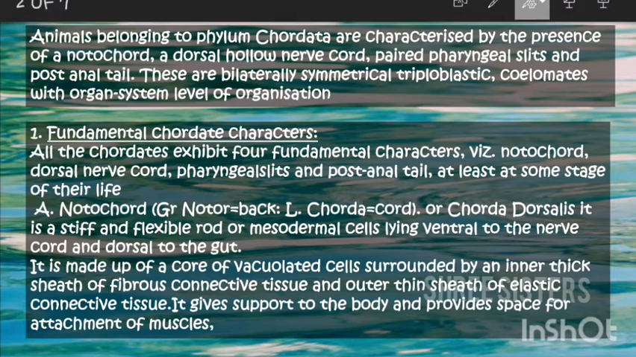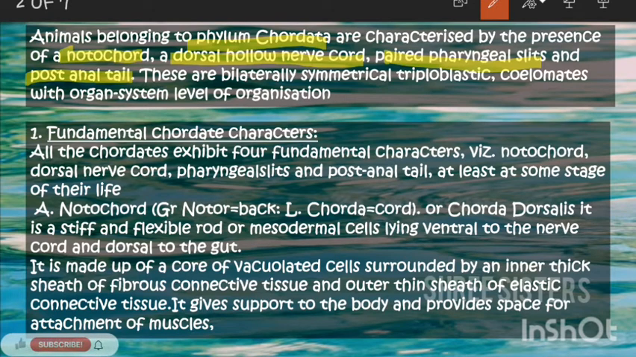So let's get started with our general characters. The animals that belong to phylum Chordata are characterized by the presence of a notochord, a dorsal hollow nerve cord, a pair of pharyngeal gill slits, and a post-anal tail. These four things are very important for it to be considered a chordate. These four are very fundamental chordate characters. We'll be discussing that next: notochord, dorsal hollow nerve cord, pharyngeal gill slits, and post-anal tail.